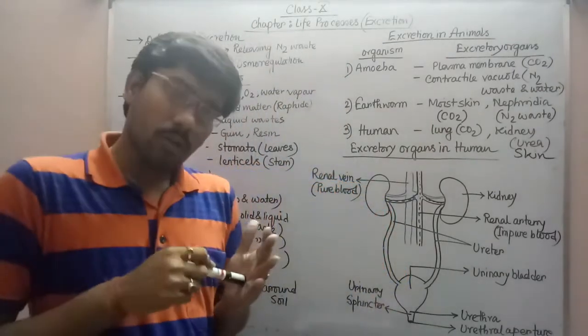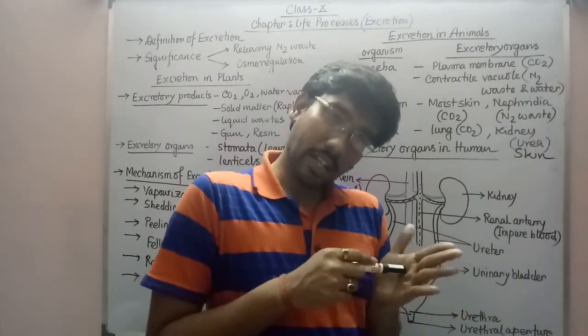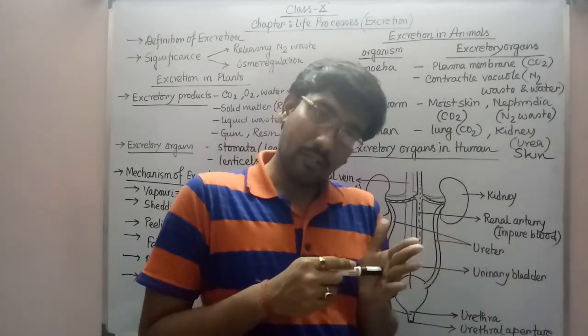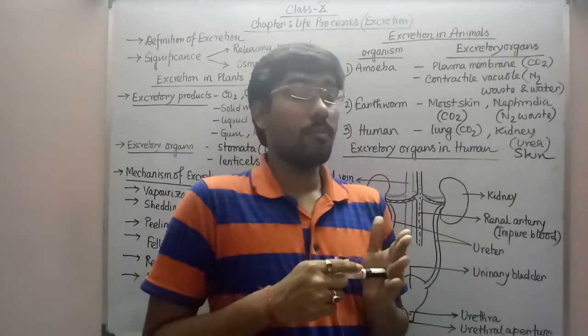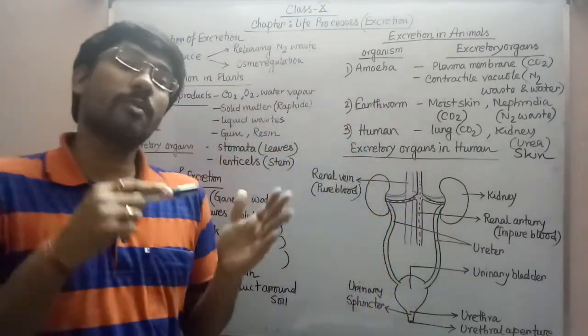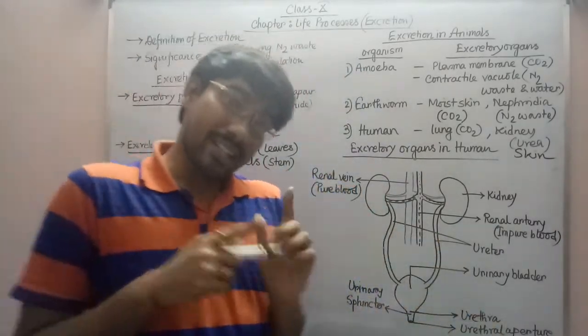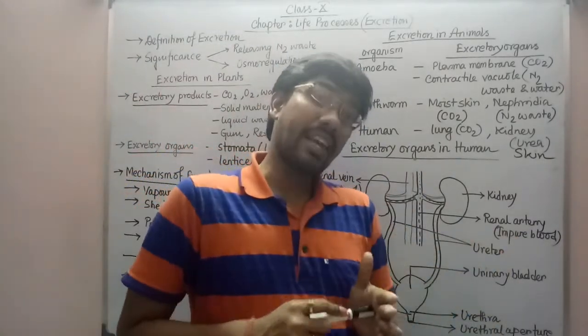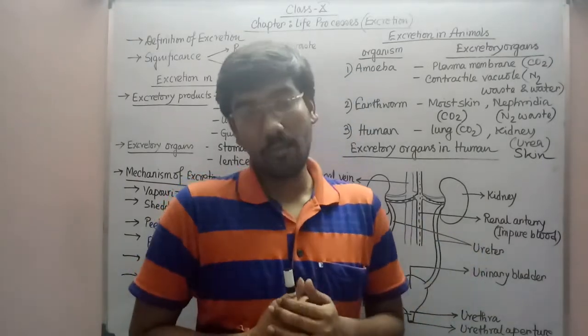So from now onwards, please keep it in your mind, the renal artery which is entering the kidney, that is an artery, so it carries oxygenated blood, but that blood is the impure one, because it has collected impure blood from the entire body. And in opposite, from the kidney the renal vein is releasing out, and that vein contains carbon dioxide containing blood, but that is the purest one in our body.